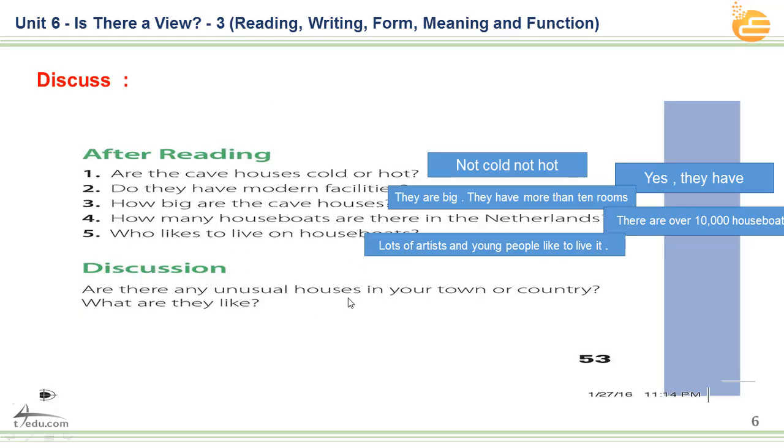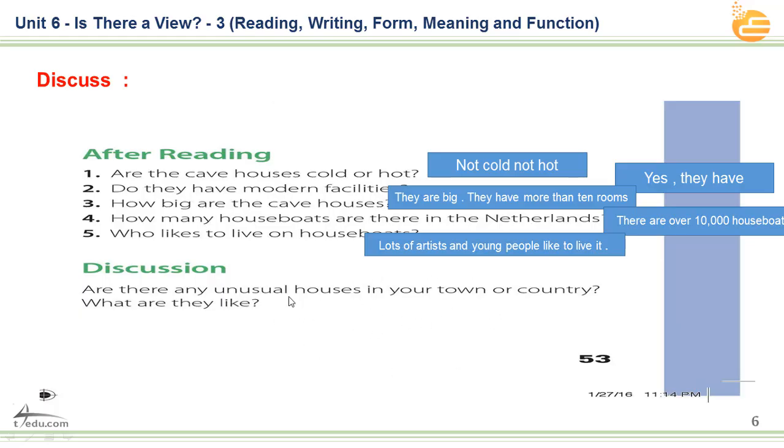And the second section is about discussion. Are there any unusual houses in your town or country? I think there are many unusual houses and caves in my country, but nothing inside my city exactly.